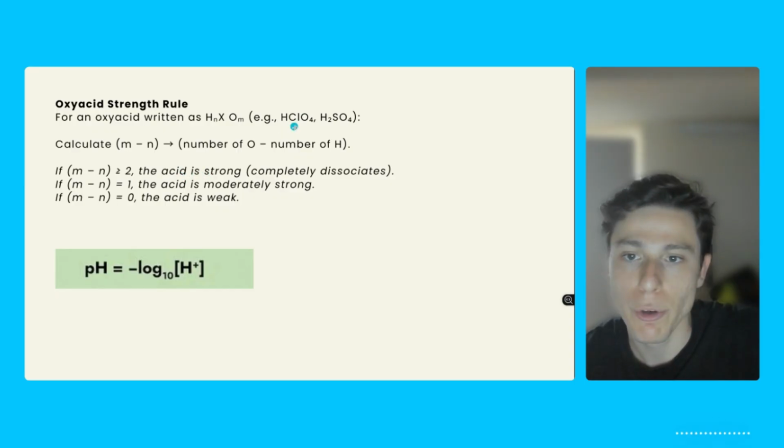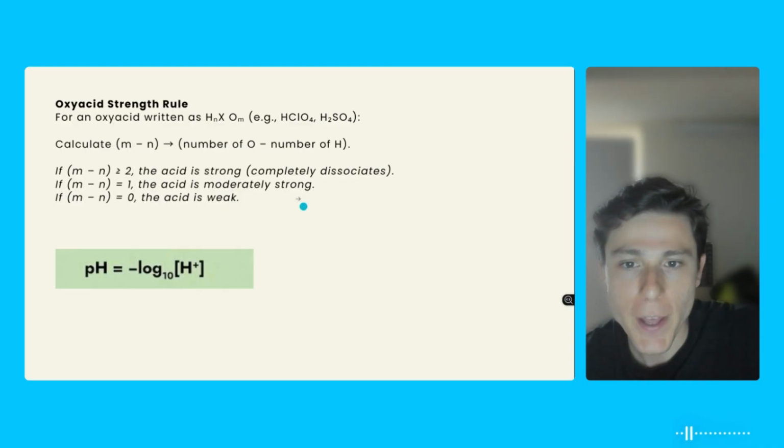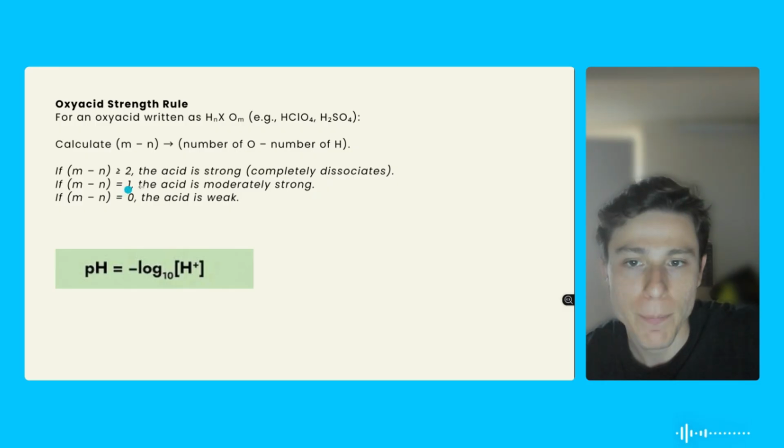Okay, so this is a very strong acid. If you have a number that equals 1, this is a moderately strong acid. And if you have a number that equals 0, this is a weak acid. There's one exception that is important for you to remember, that is the carbonic acid. If you remember the formula, it's going to be H2CO3. If you do the math here, you're going to find the number 1. It is not a moderate acid, okay? It is a very weak acid.